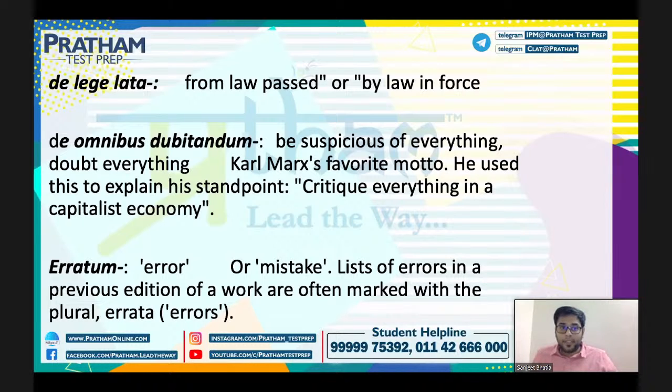Now the next term is de omnibus dubitandum, right? That is the real term being used here. Be suspicious of everything, doubt everything, right? That is the meaning of this term. Karl Marx's favorite motto is being used here, which says critique everything in a capitalist economy, right? Karl Marx is a very famous philosopher and also a sociologist.